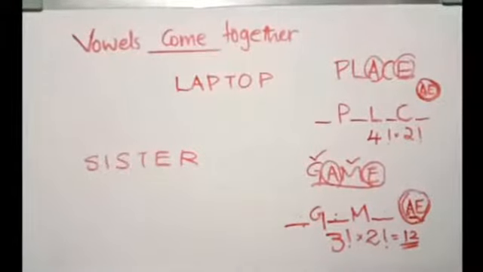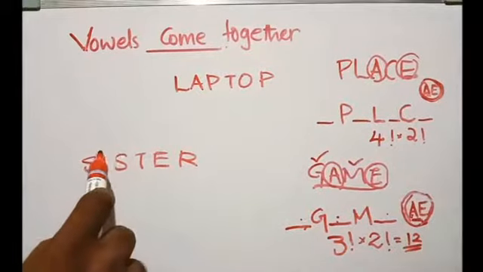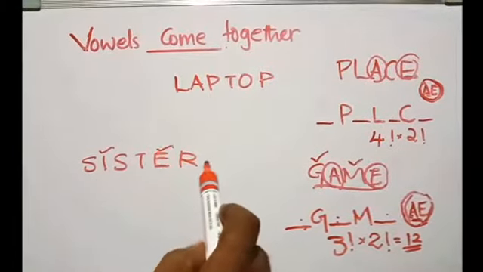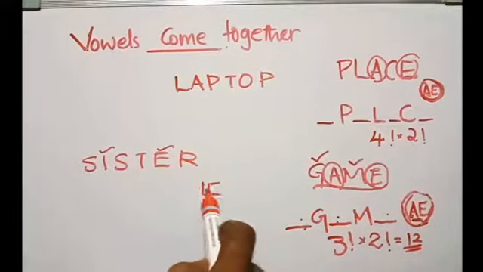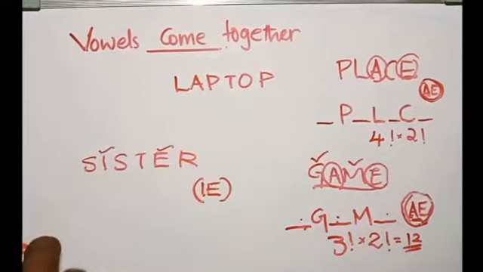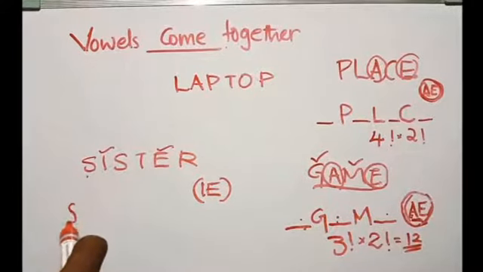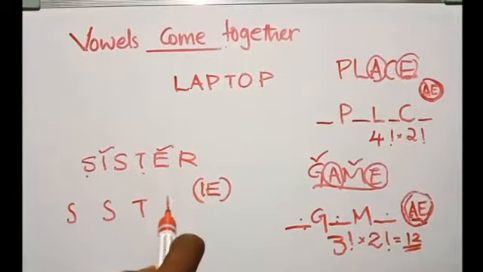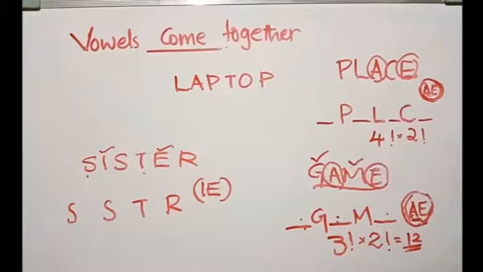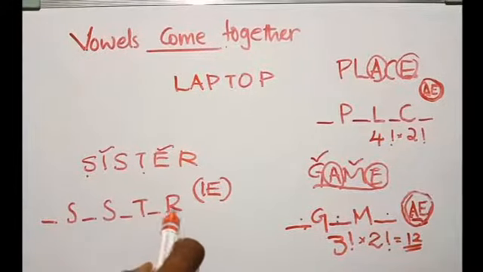And if you think about this question, here we have I and E. There are 2 vowels. When we consider the remaining letters, we have S, S, T, R. So the group can be arranged in all these gaps.